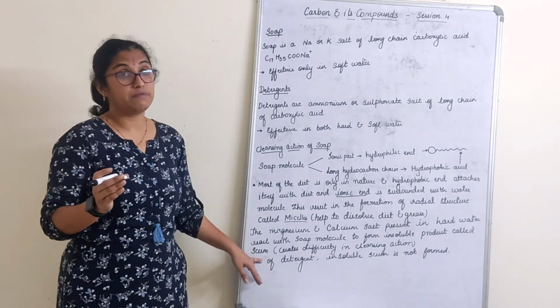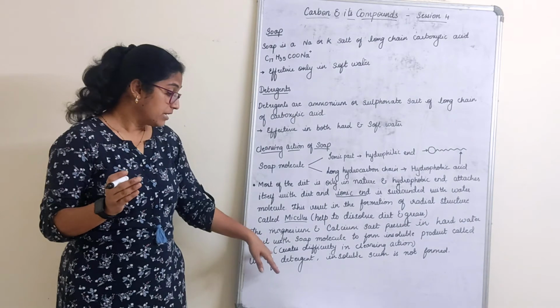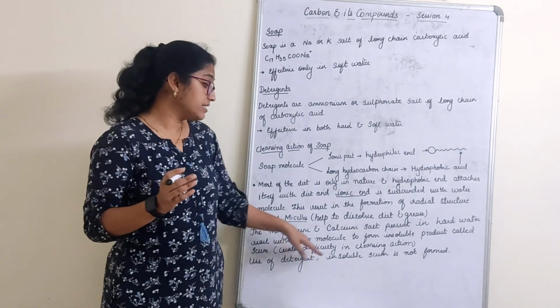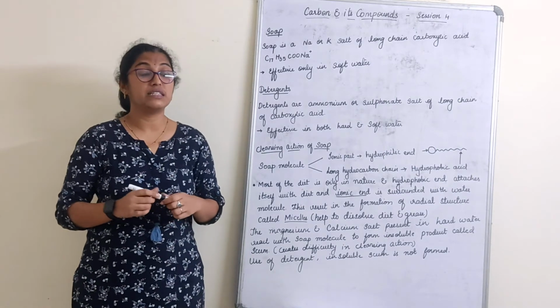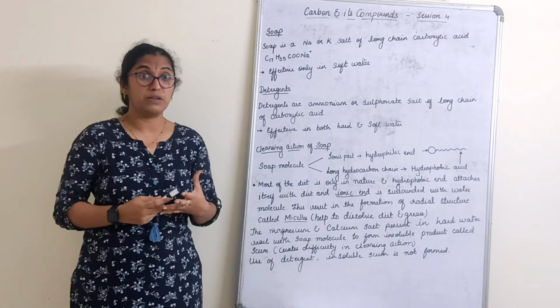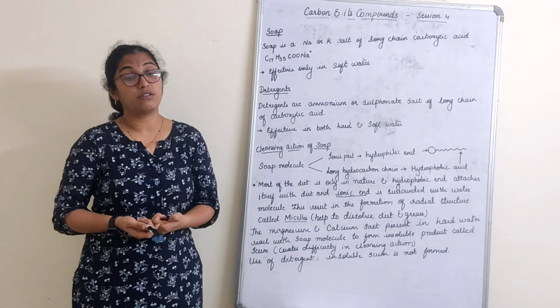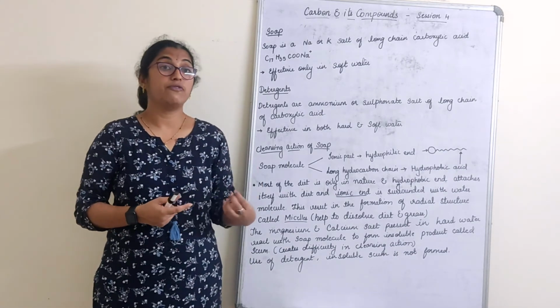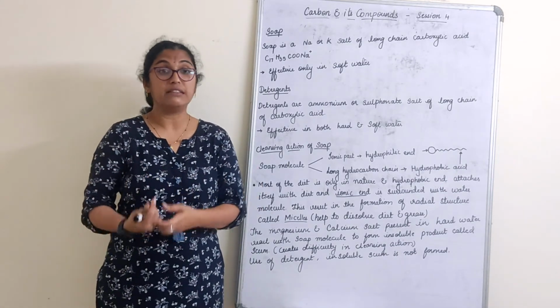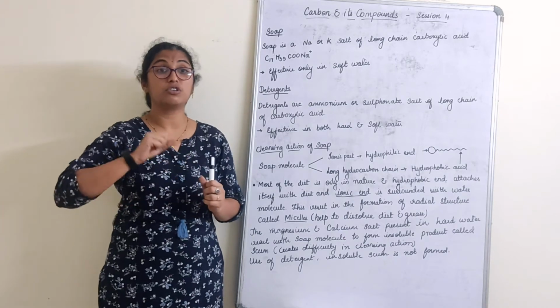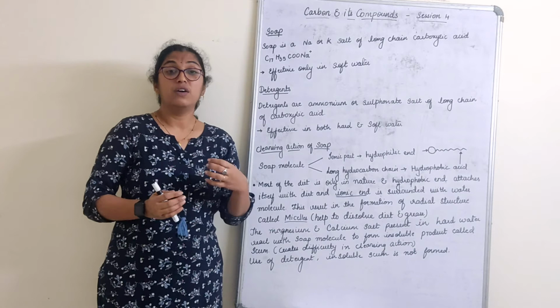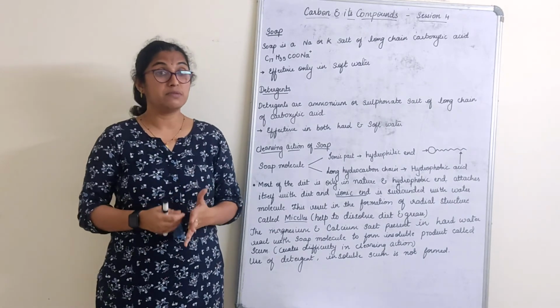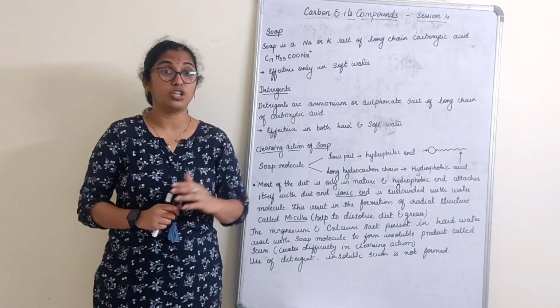That is also a very important definition. But this creates difficulty in the cleansing action. Why? Because it is insoluble due to the hard water. That means with the soap we cannot clean the clothes clearly, and the dirt or grease cannot be removed because it becomes an insoluble particle which cannot dissolve. So soap will not have any action on that.